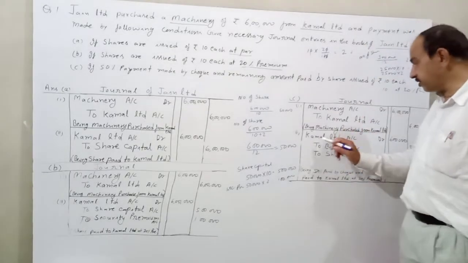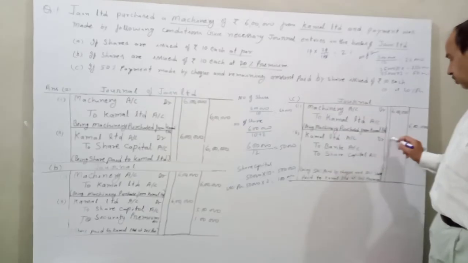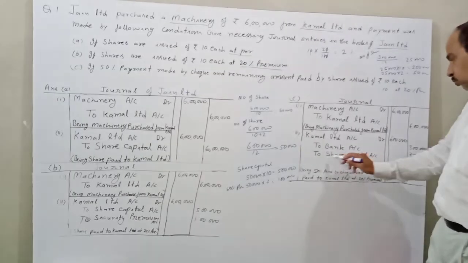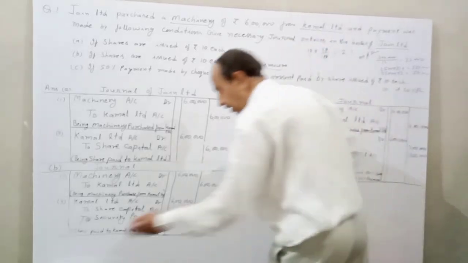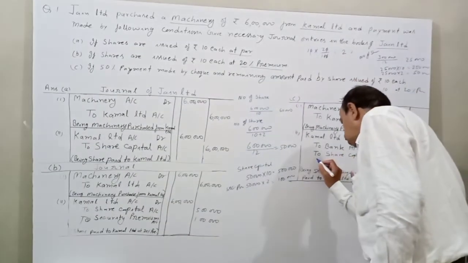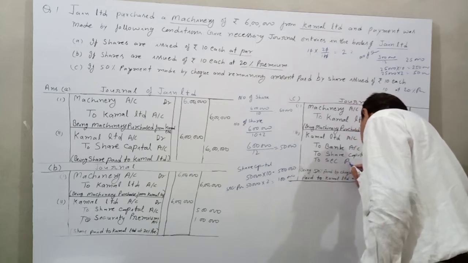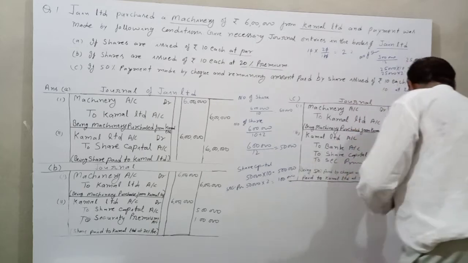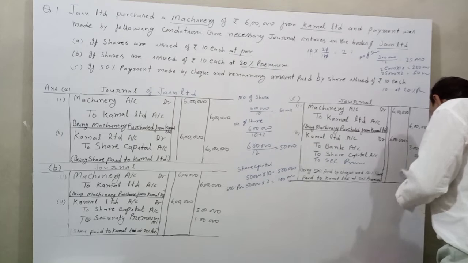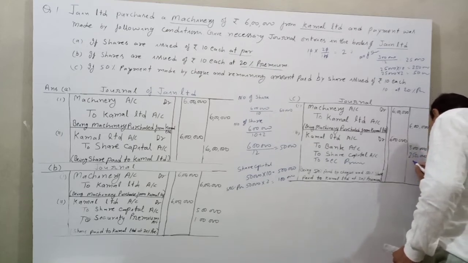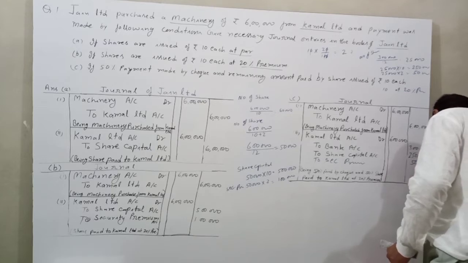The entry is Kamal Limited account DR to bank, to share capital and to securities premium. Amount is 2,50,000 and securities premium is 50,000.